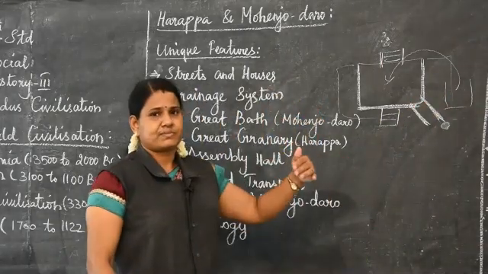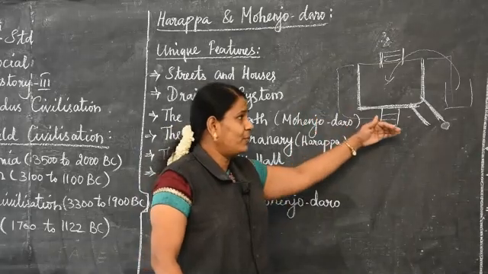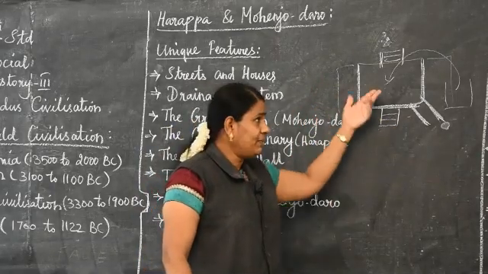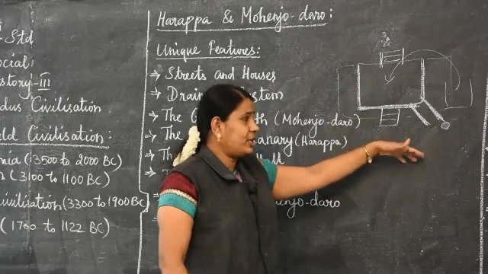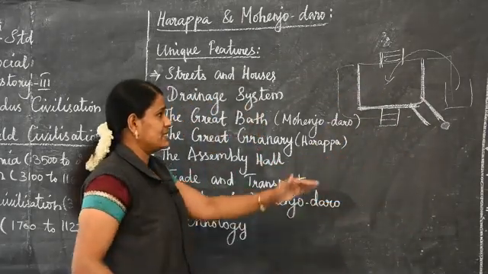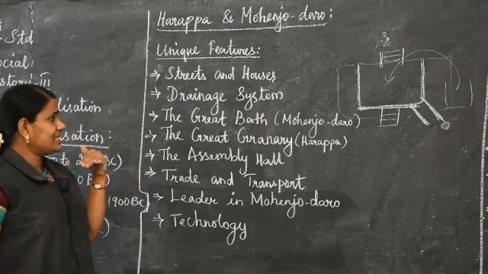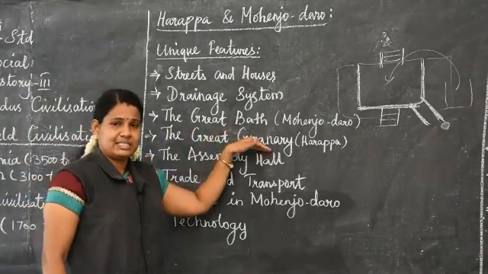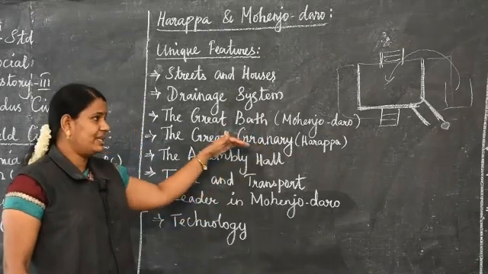Every few days or every few months they recollect the water, recycle it and use it, then they drain the water into the lower places. Next we are going to see the great granary. In the last class itself we discussed the granary.